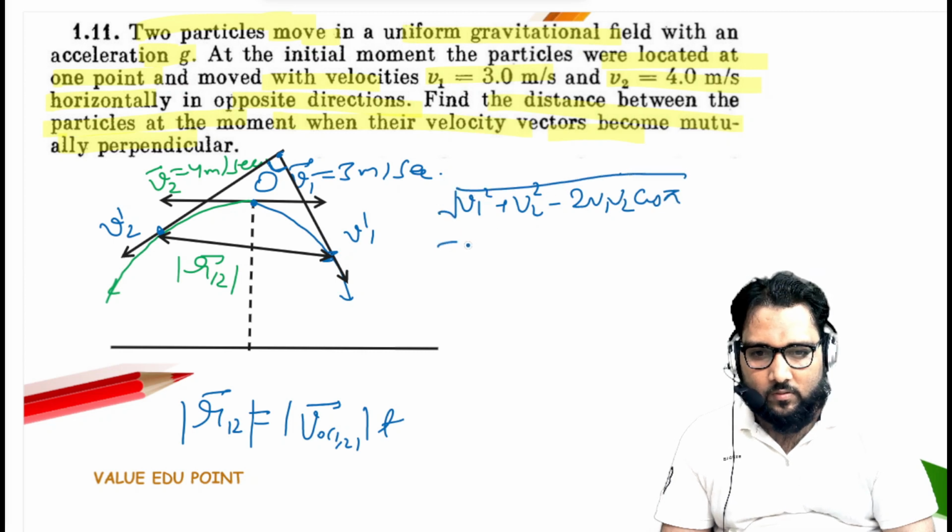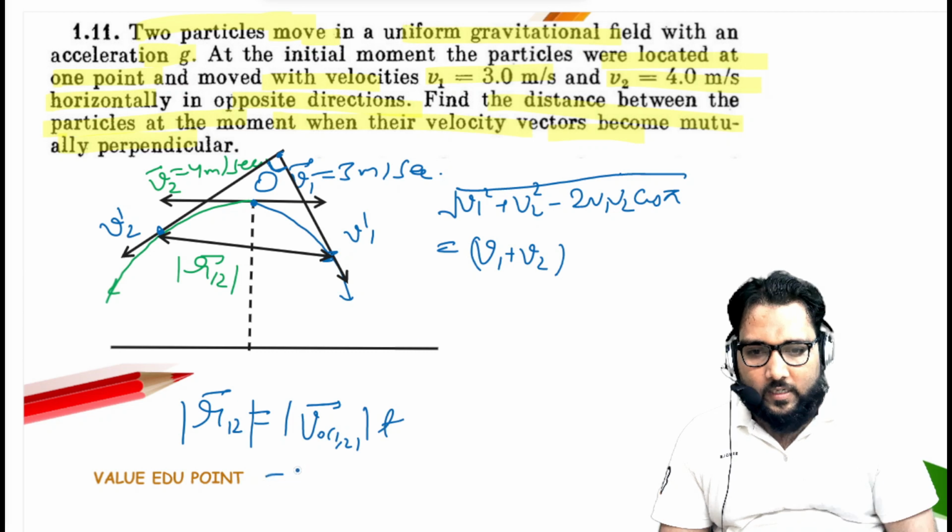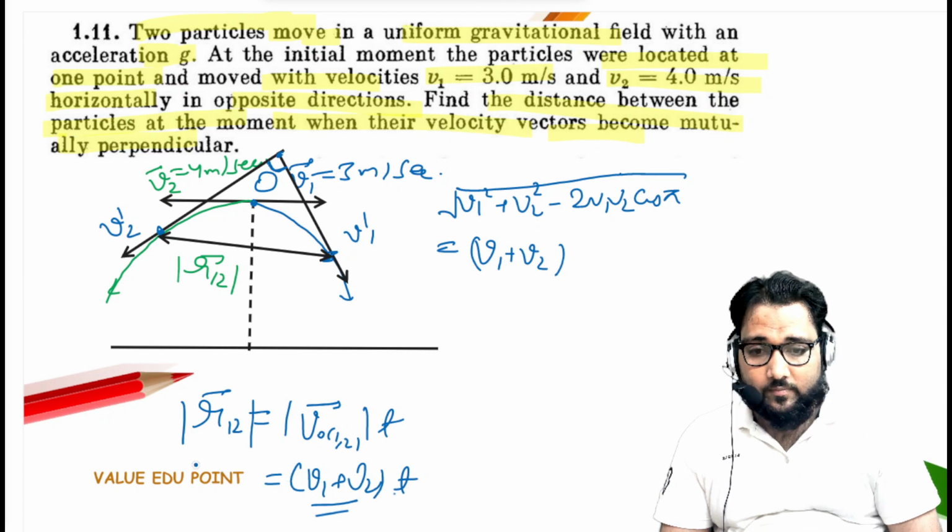Okay, when you solve this, it comes out to be v1 minus v1 plus v2. Here cos pi is equal to minus 1, so we can directly write this as (v1 plus v2) into time t. Now, guys, we have to calculate this time. So how will we calculate this time? In this way, guys.